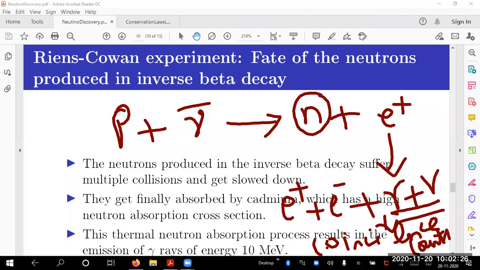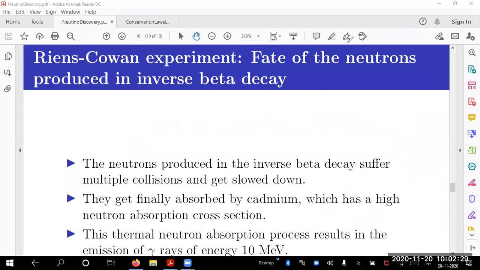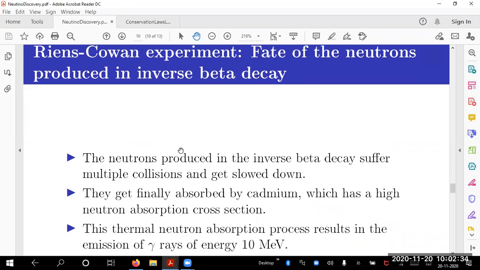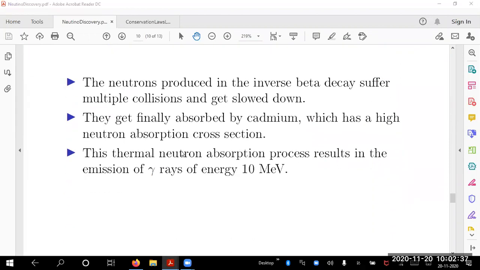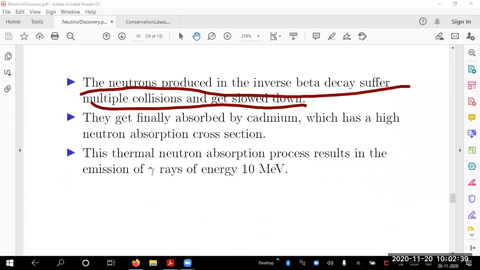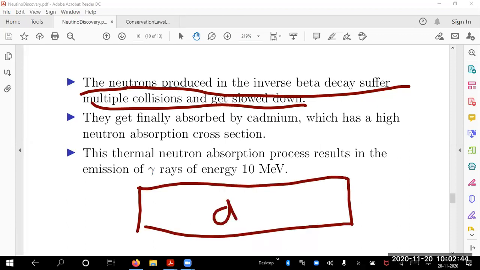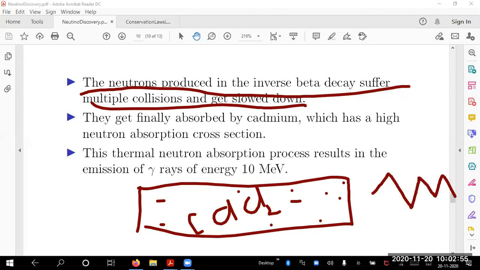Now I want to see what happens to neutrons: the fate of the neutrons produced in inverse beta decay. The neutrons produced in inverse beta decay suffer multiple collisions and get slowed down because neutrons are massive. In the target tank, where I have a cadmium chloride solution, water is there. A neutron produced here will undergo collisions with water molecules and the cadmium chloride solution, and it gets slowed down slowly because it loses energy.